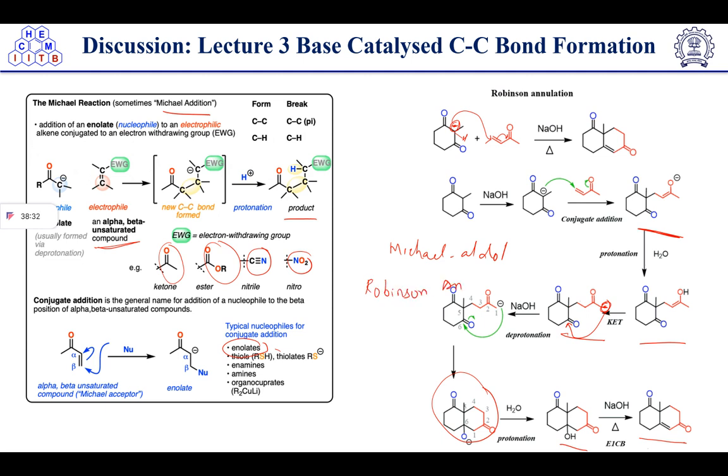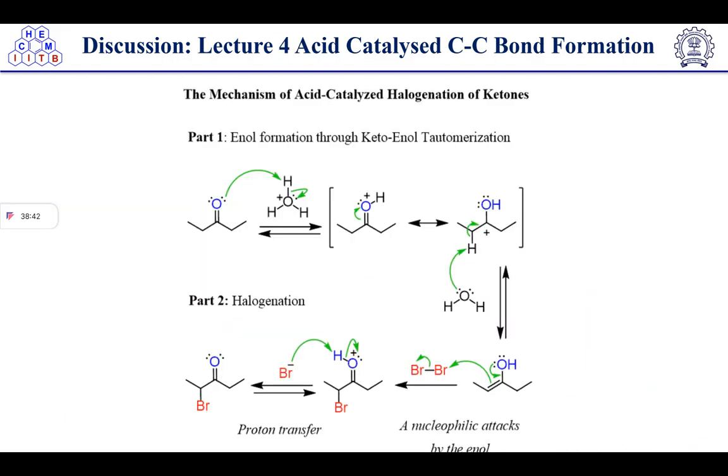So this is the mechanism of Robinson annulation. We have discussed both Michael and aldol reactions, so this is a Robinson annulation reaction. After this, we have discussed in lecture 4 the mechanism of acid catalyzed halogenation of ketones.